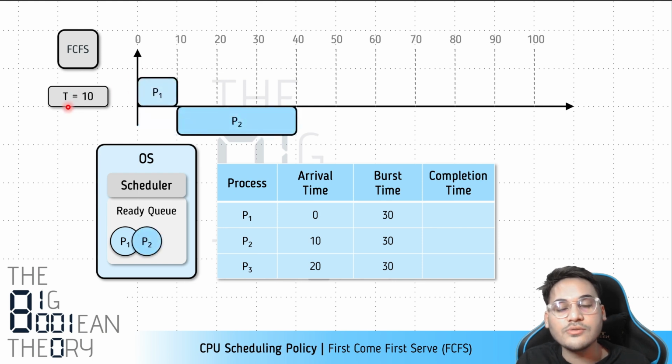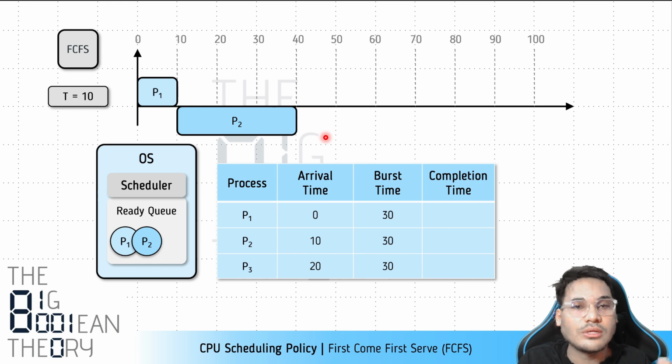At t equals 10, you can see that process P2 arrives in the system. We know that all of these processes have a burst time of 30 milliseconds. So P1 has already executed for 10 milliseconds, and 20 milliseconds are still left. Now, what will happen? Will process P1 continue, or will the scheduler pick process P2 for execution? Because now there is a choice. There are two processes in the system. Until now, there was only one. But now that process P2 has arrived, there is a choice. So what should the scheduler do?